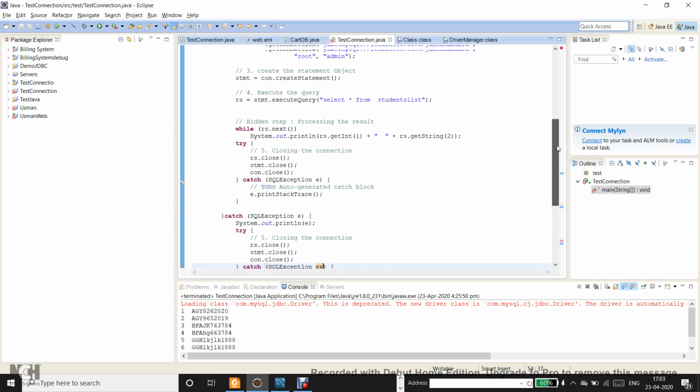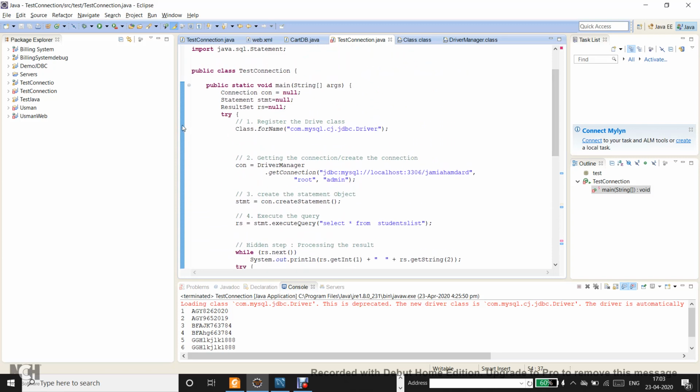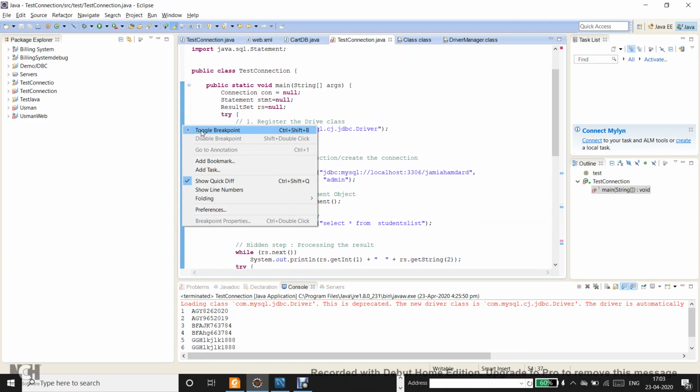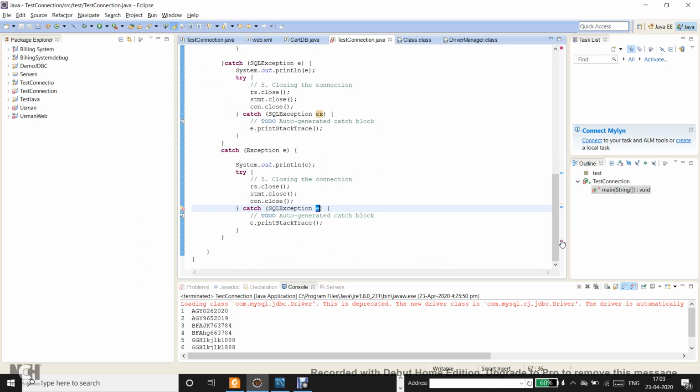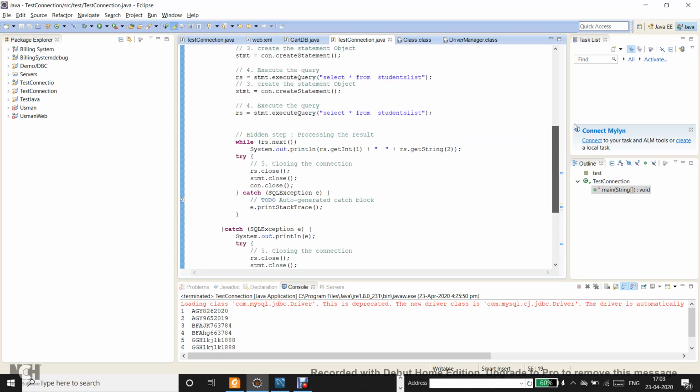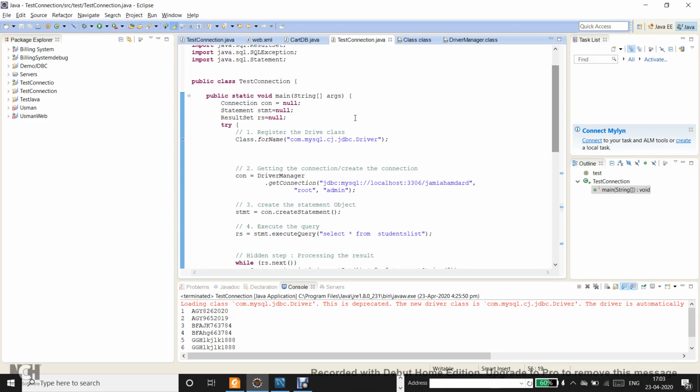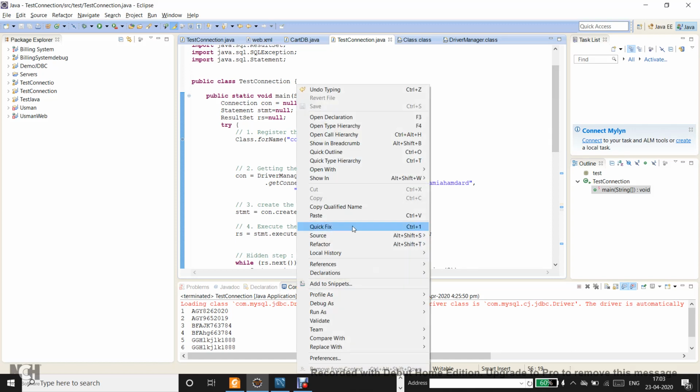So if we want to see it visually, let me put a debug point here. Debug is a very good tool in case you want to figure out how the code works. Instead of running it, I think there is a compilation error, so let me remove it. The variable name should not be the same, so I will just change it to ex, and then ex dot print stack trace. Okay, that's okay. So I have put a debug point just to show you visually what we have discussed so far. Let me say debug as, instead of run as, Java application.